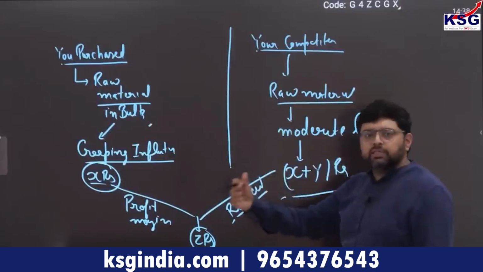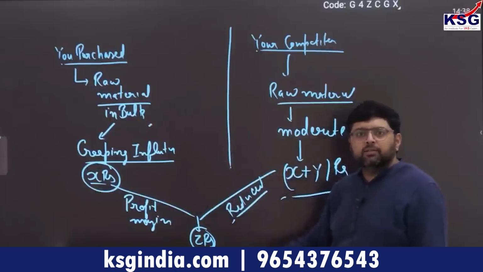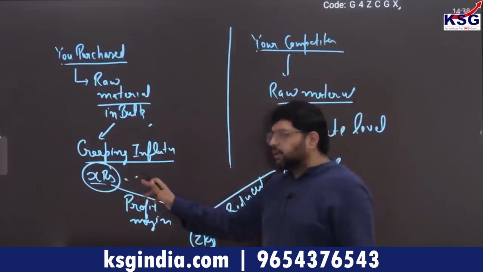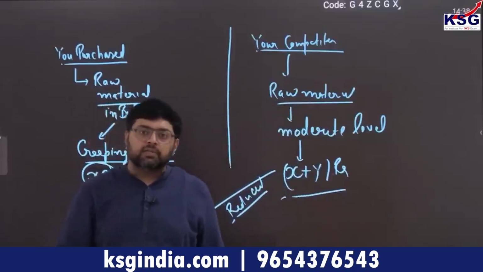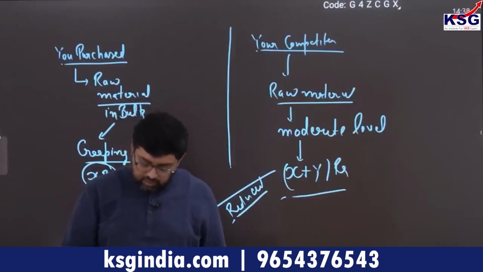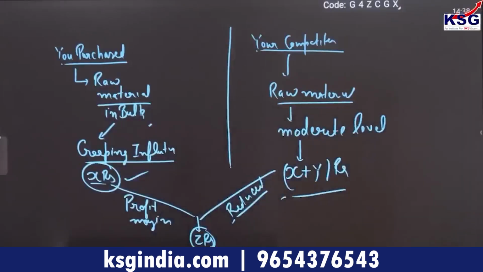So he is the large businessman and he is the small businessman. The large businessman gets money, purchases raw material in bulk, and then produces the product. So during inflation, he takes the advantage. This is why, for large businessmen and large farmers, a moderate level of inflation is always an opportunity to earn profit. Clear? Is it clear to you, everyone? Okay, please tell me in the comment section.